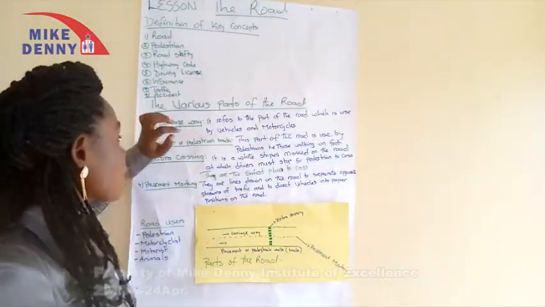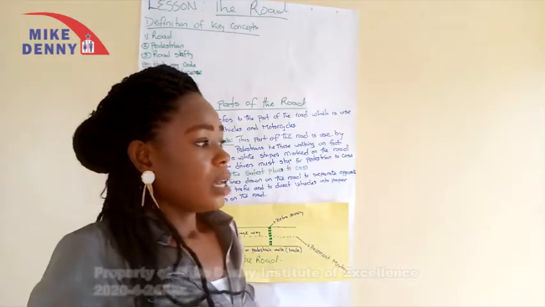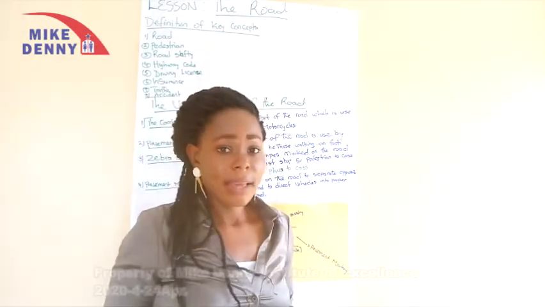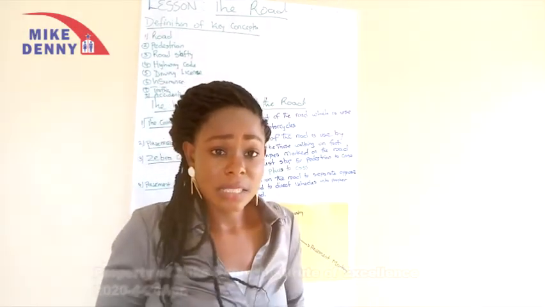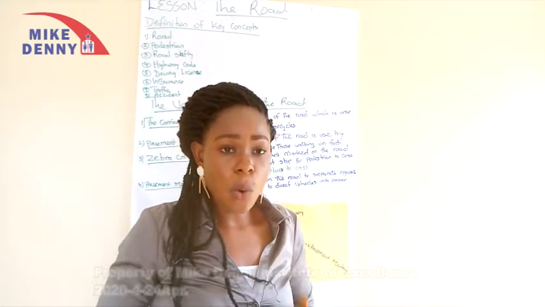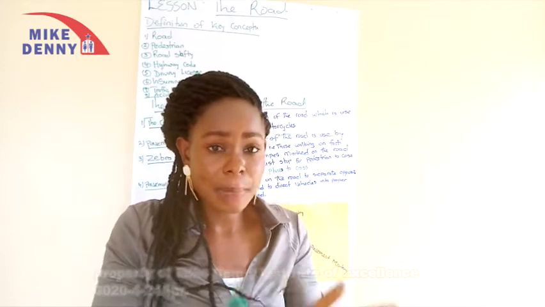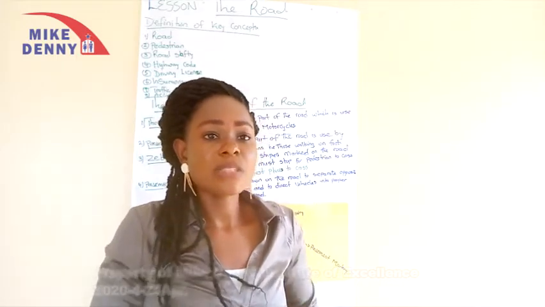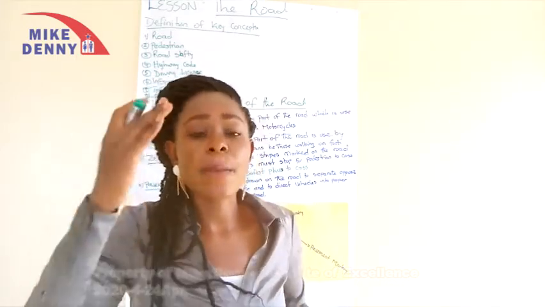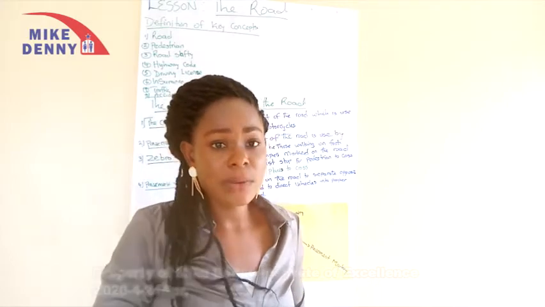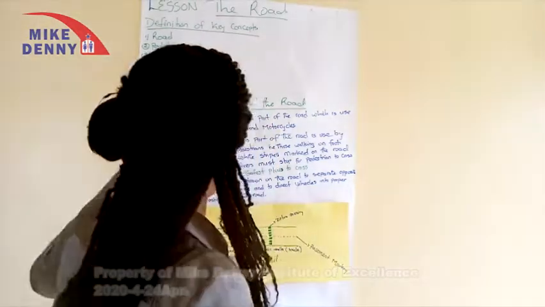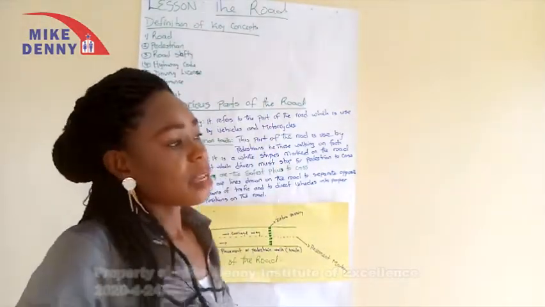And then the next we have traffic. Traffic is a situation or time where different road users decide to go on the road and they meet at a particular point at a particular time. That is, road users decide to go to a particular place at a particular time. That is traffic. And then the next is accident.